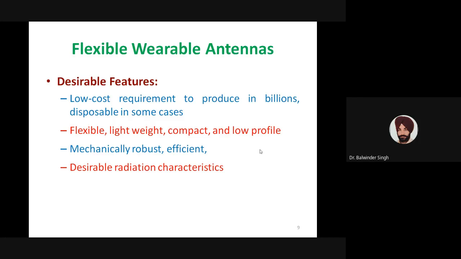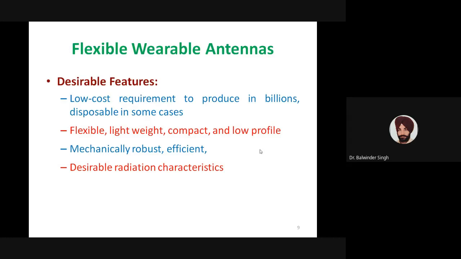Other desirable features of flexible antennas are that flexibility should be large, so there should not be any deformation when we make the antenna conformal to the host surfaces. Lightweight is another concern, especially for human wearable devices. The size of the antenna also matters, because if the size is large, then it will not be easy to integrate that antenna with wearable devices. Similarly, these antennas should be low profile, and mechanically robust and efficient.